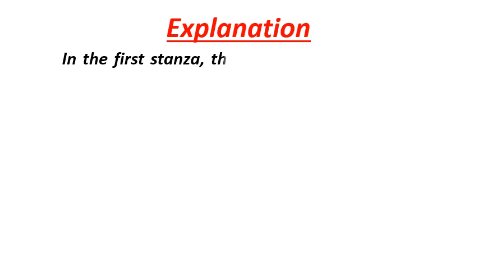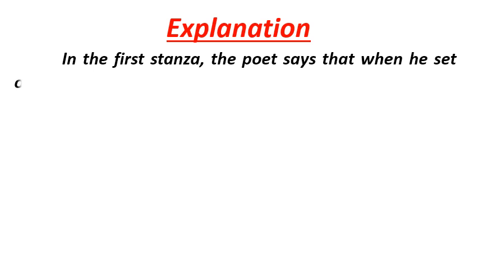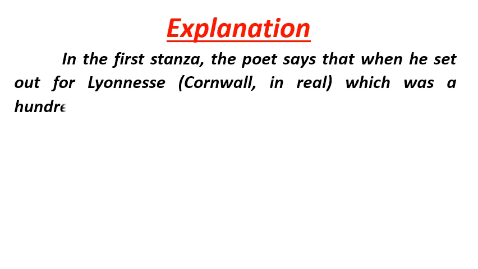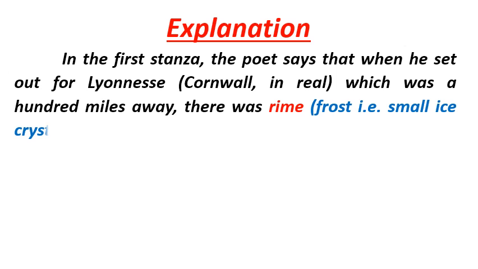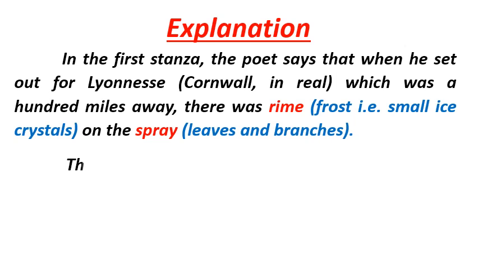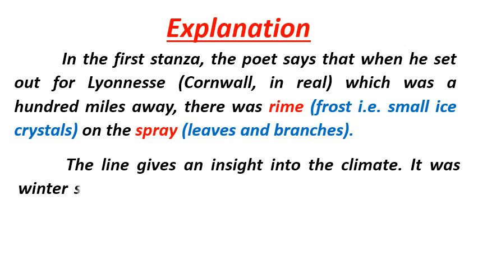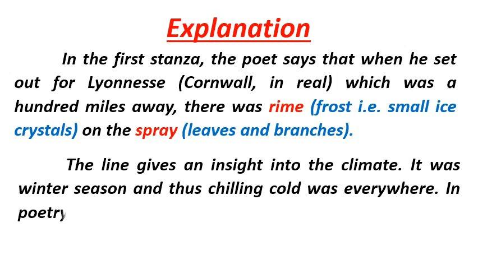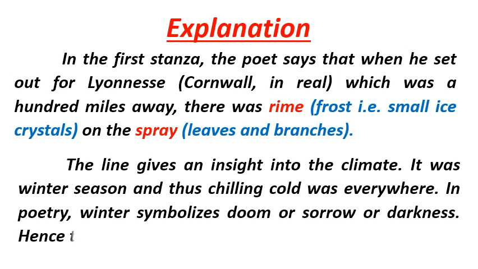In the first stanza, the poet says that when he set out for Lyonnesse, that is Cornwall in real, which was 100 miles away, there was rime. Rime means frost, that is small ice crystals on the spray. Spray means leaves and branches. The line gives an insight into the climate. It was winter season and thus chilling cold was everywhere. In poetry, winter symbolizes doom or sorrow or darkness. Hence, the poet seems to be hopeless.